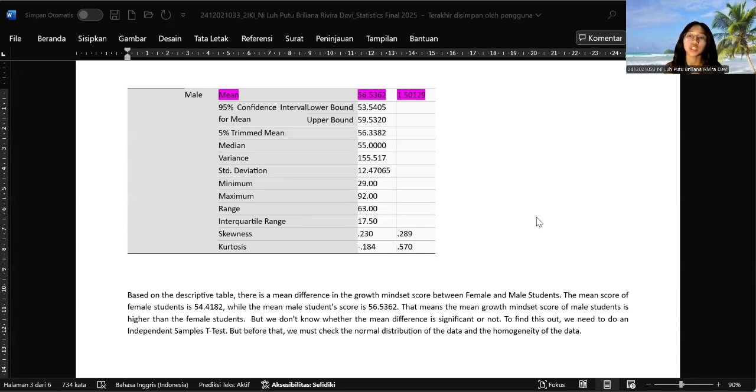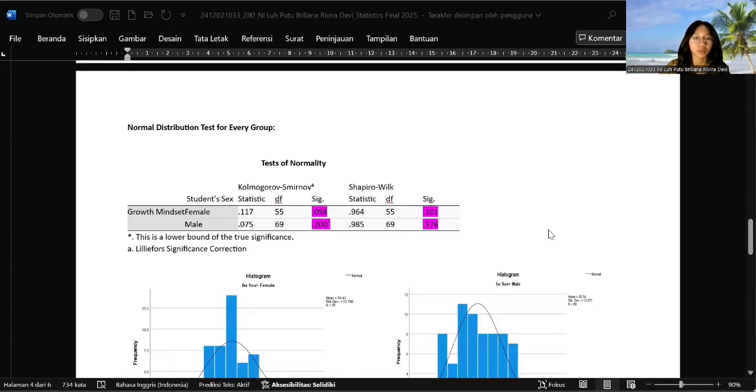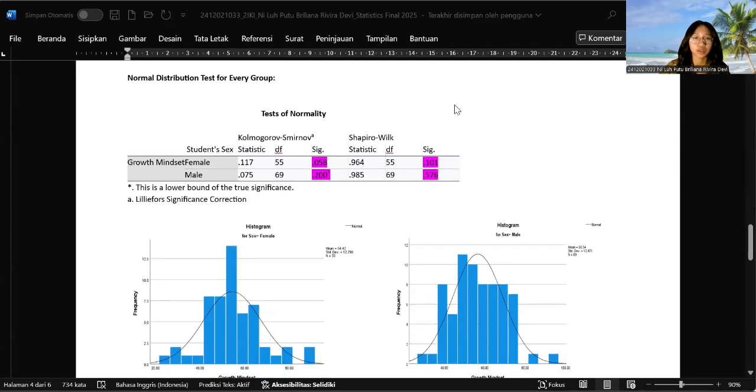To find this out, we need to do the independent sample t-test. But before that, we must check the normal distribution of the data and the homogeneity of the data. First, we check the normal distribution of the data. So this is the table of the normal distribution for every group.